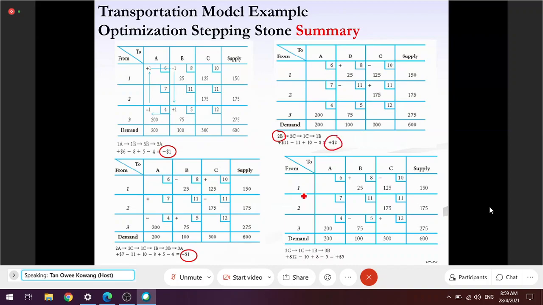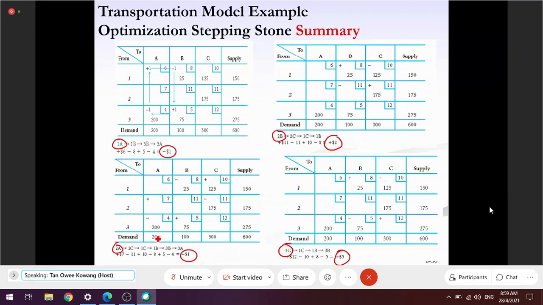If you move 1 unit to 3C, cost will increase by 3. But if you move 1 unit to 1A and 2A, cost will reduce by $1.